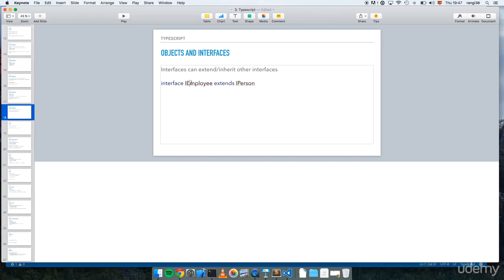So in the end, IEmployee has to conform to all the properties from IPerson plus the properties from IEmployee. This is nice. It's inheritance of interfaces. If you come from Java, C# or any other high-level object-oriented language, probably you have used this a lot.